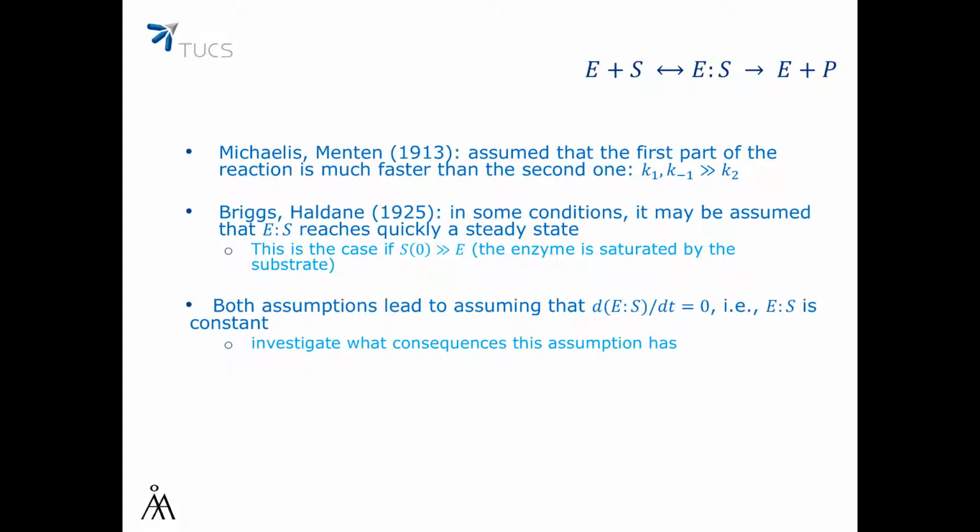In any case, both assumptions lead to assuming that the differential of this complex where the enzyme is bound to S is zero. So in other words, E bound to S is a constant. So let's investigate what consequences this assumption has.